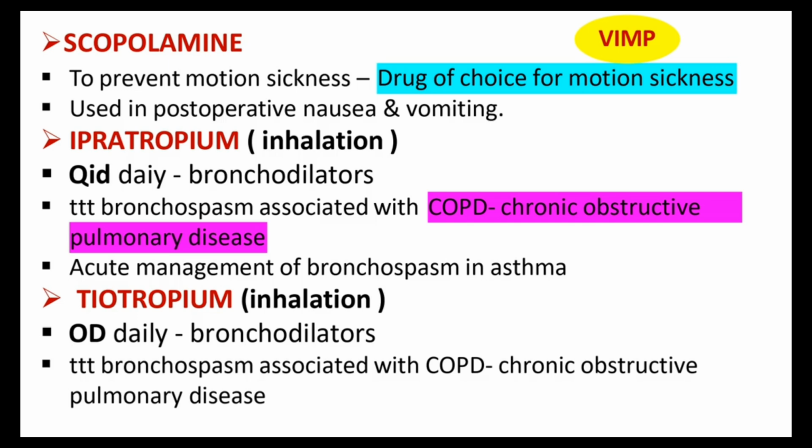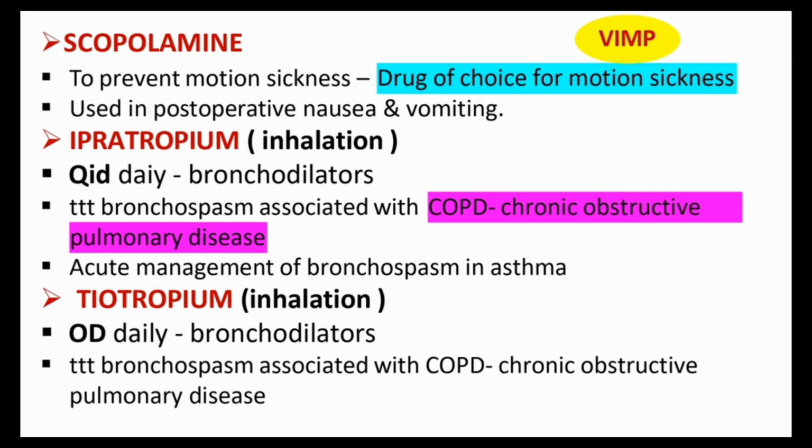Okay, and the next one is scopolamine. Scopolamine is used to prevent motion sickness, one of the important uses for scopolamine. We know we use this one in our pharmacy on a daily basis also. Drug of choice for motion sickness is scopolamine, and it's also used for postoperative nausea and vomiting.